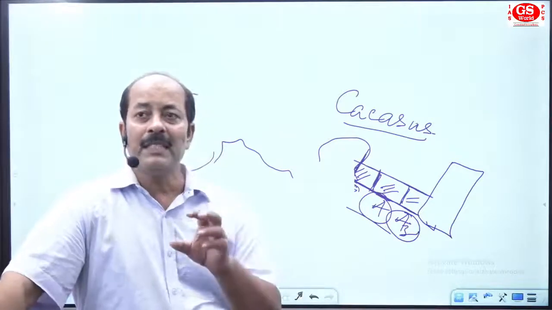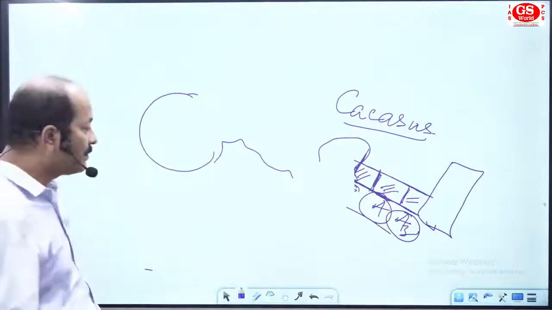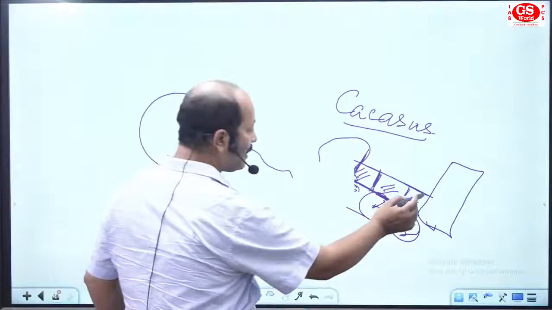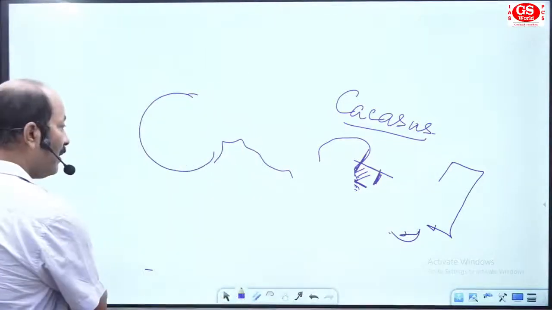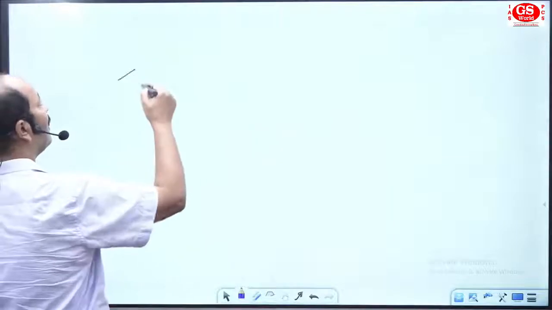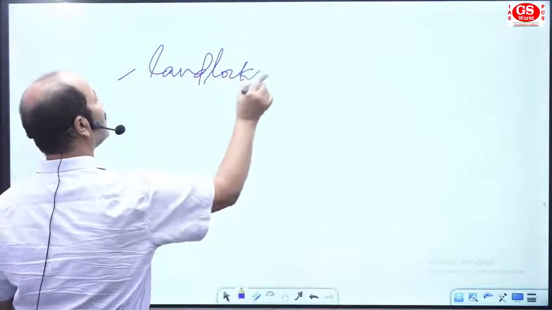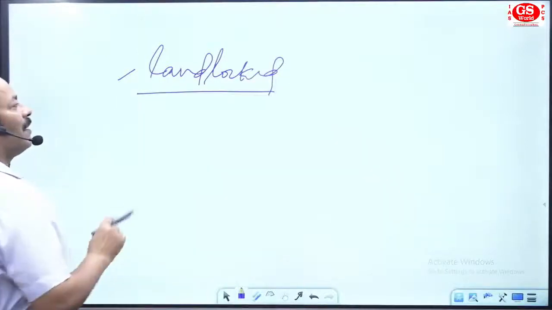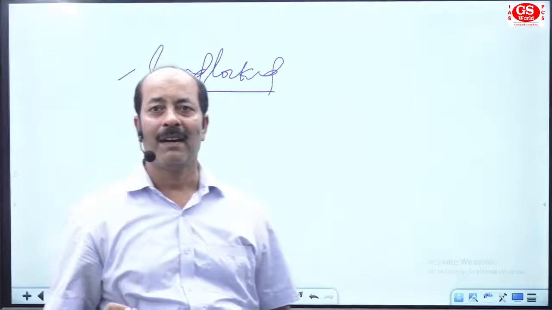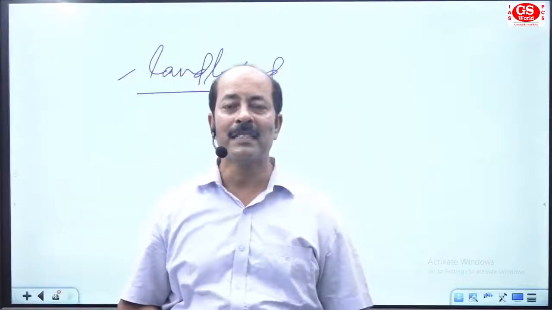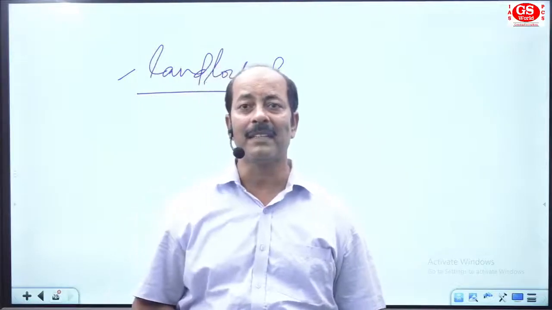Now the real definition of a landlocked country. See, a country which does not have a coastal area or does not share a boundary with an oceanic area is named a landlocked country.